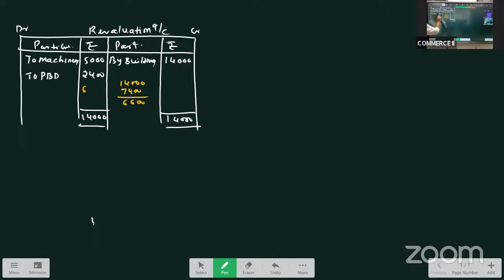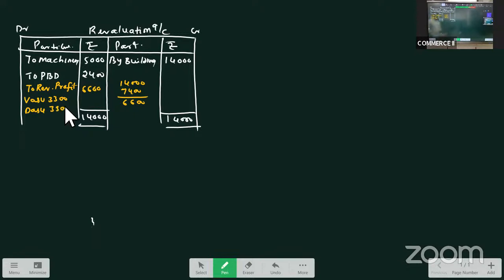What is this 6,600? It is the revaluation profit. This revaluation profit is to be distributed between Vasu and Dasu equally because they are equal partners. So each one would get 3,300.